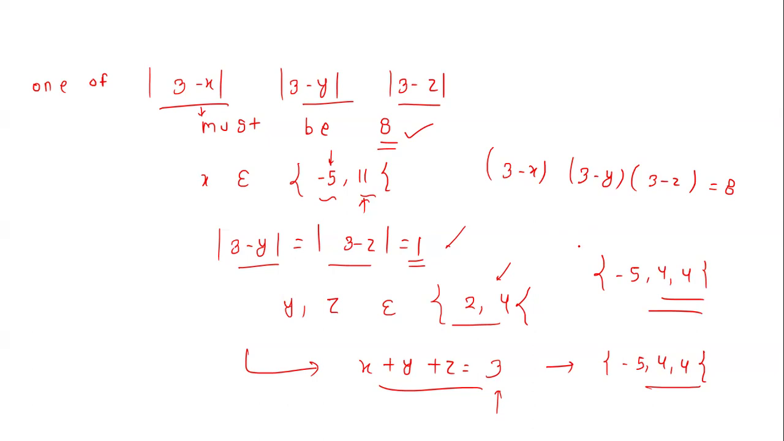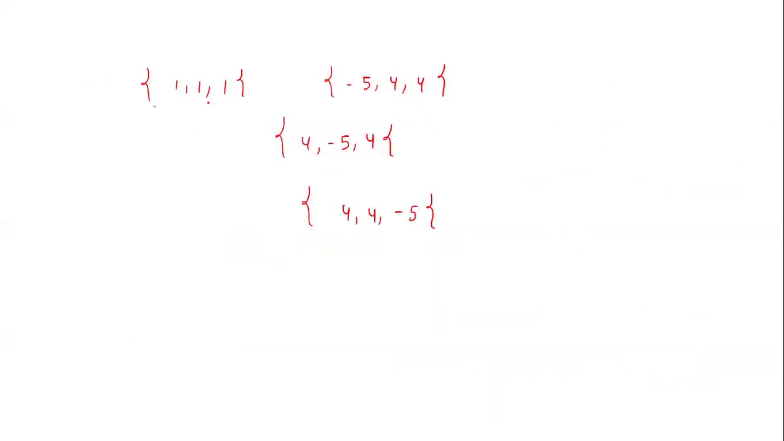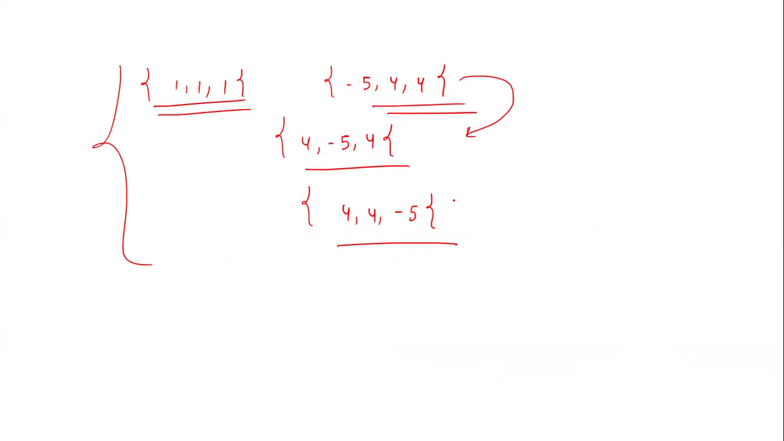If you put x as minus 5, it becomes 8, and the others are minus 1 and minus 1, so the product is 8. So it satisfies this condition. We get this triplet and this triplet, and you can get the permutations of this also, because the equation is symmetric in x, y and z. So it will become like this and this. These are the four possible triplets for that equation. So in this way we can solve this.